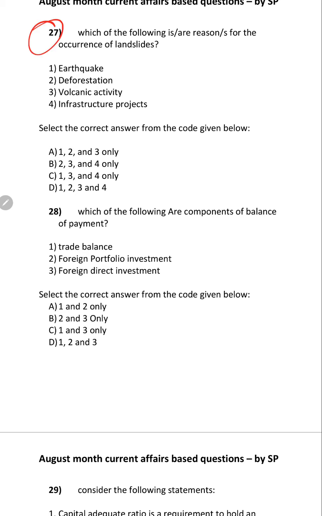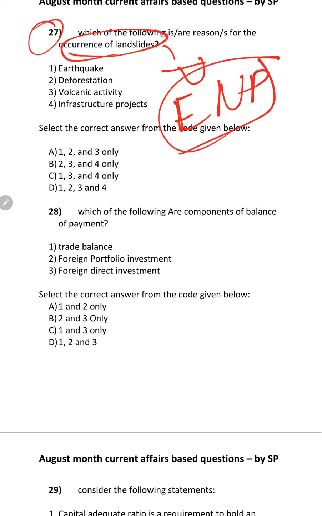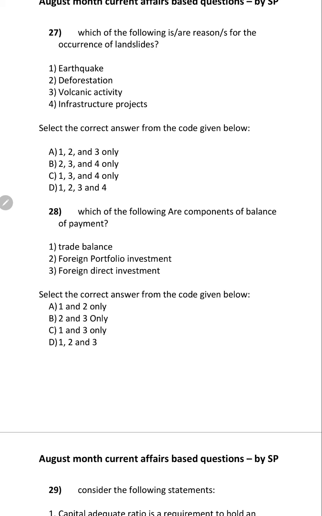Come to the 27th question. Which of the following are reasons for the occurrence of landslides? Why have I asked this question? In Aravikulam National Park, landslides have occurred, that's why I have asked about landslides. You should know first what landslides are. Landslides are the movement of mass rocks or debris along the slope.